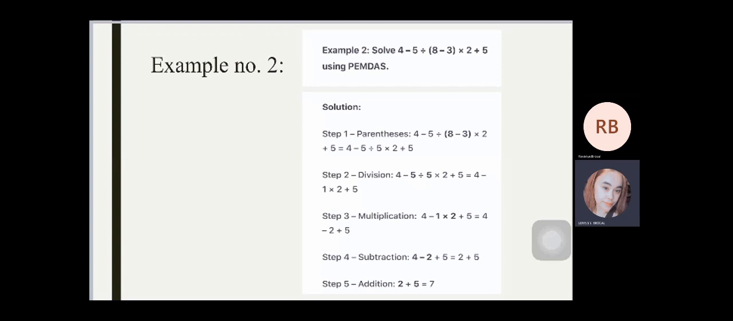Kaya naman nakuha yung negative 2 dun sa 4 minus 5, 2 plus 5 dahil dun sa negative 1 times 2 is equal to negative 2. Step 4, subtraction. 4 minus 2 plus 5 is equal to 2 plus 5. Kaya naman nakuha yung 2 is minus yung 2 sa 4 is equal to 2.